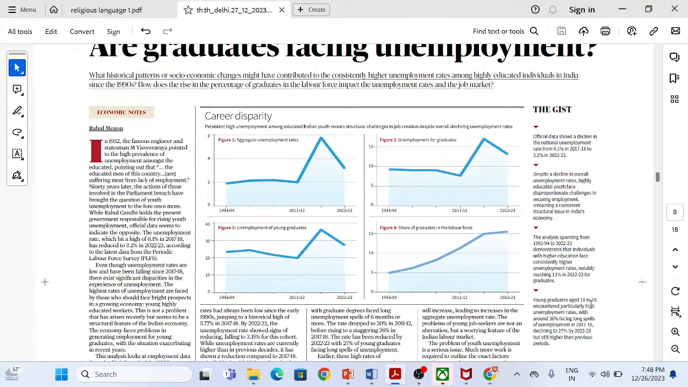If we talk about young graduates aged between 18 to 29, particularly with high unemployment rates, around 36% faced long spells of unemployment, declining to 27% by 2022, but still higher than previous periods. So this is the aspect that has been discussed over here.